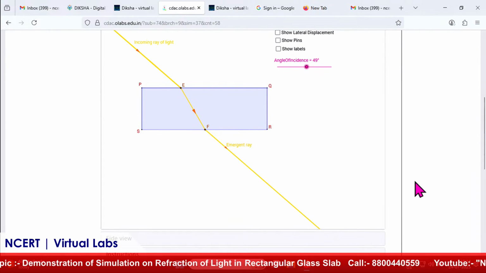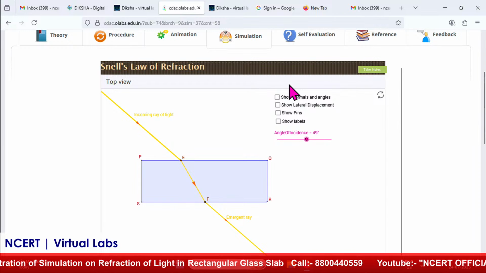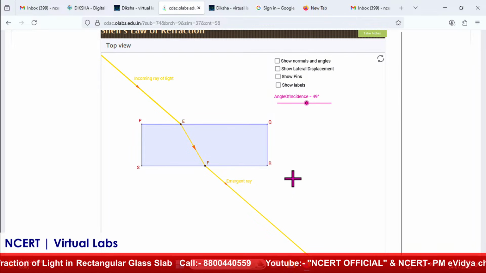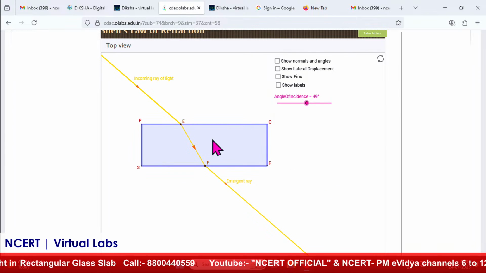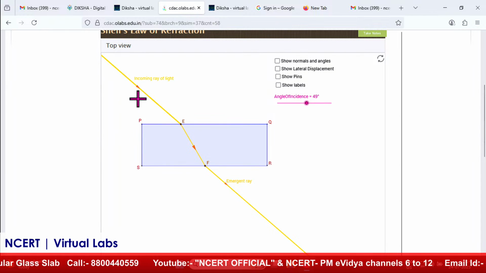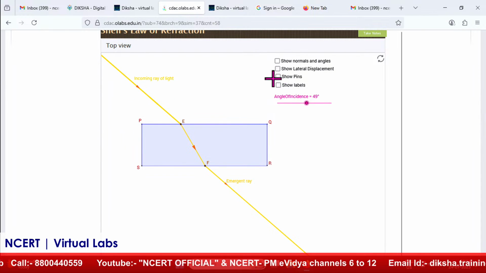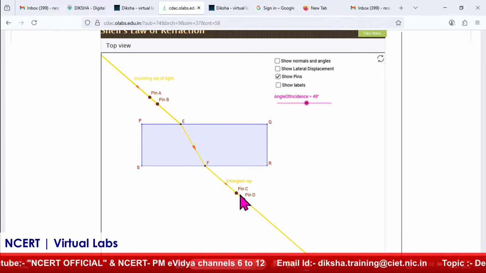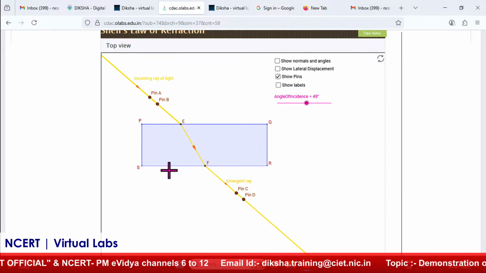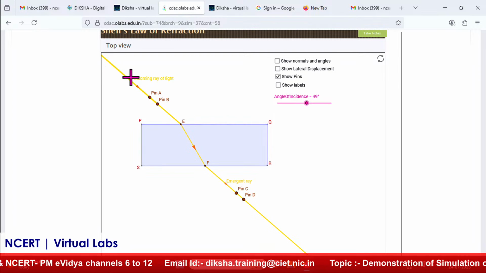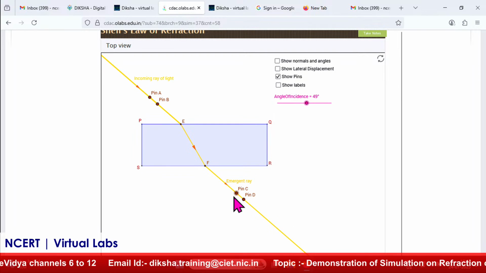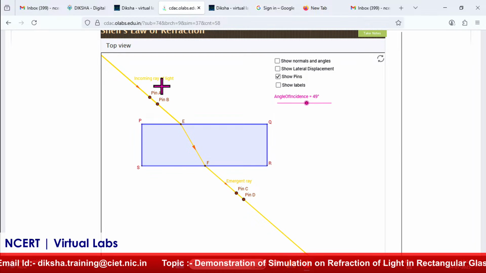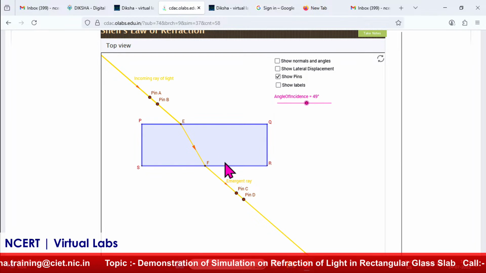You will see that this kind of page will open, okay. This is a top view. When the students are doing it in their lab, they experience exactly the same view. This is a rectangular glass slab, okay, and when we place a needle to observe, the light is reflected through the pins, and then they observe the refracted part towards the other end from the interface over here. So, you will observe that light is refracted from air to glass medium and then glass to air medium.